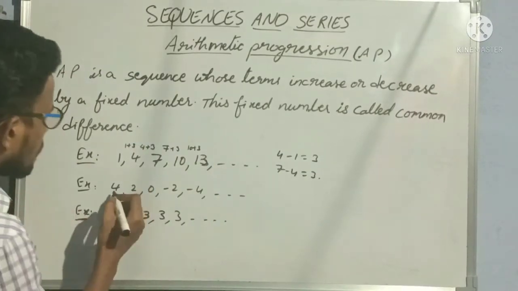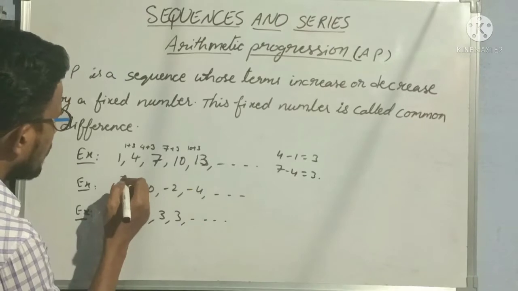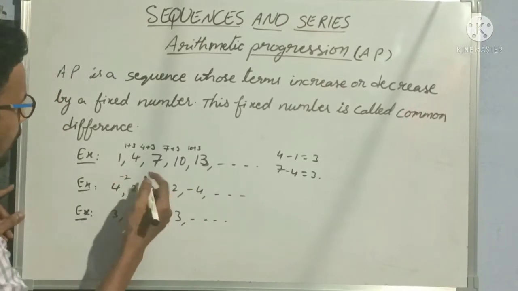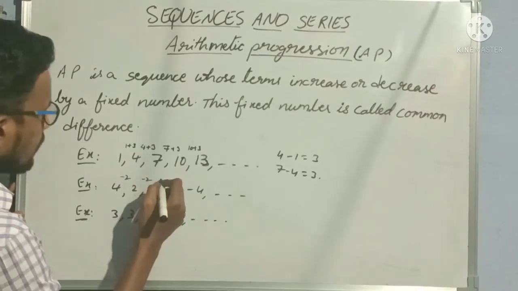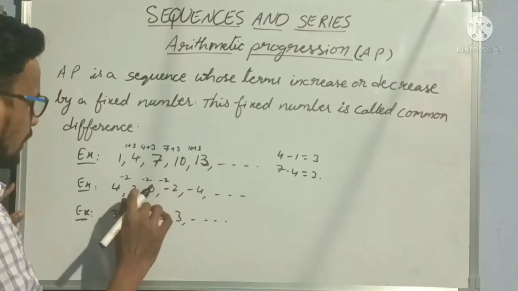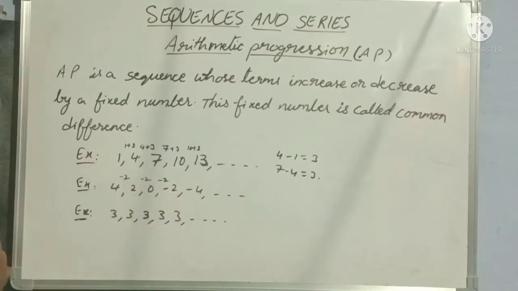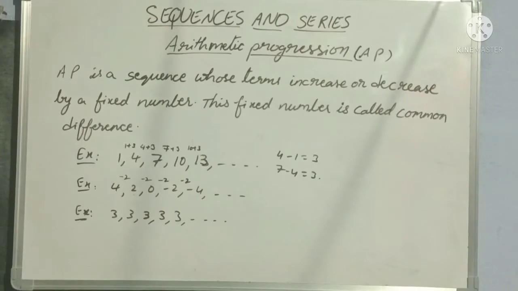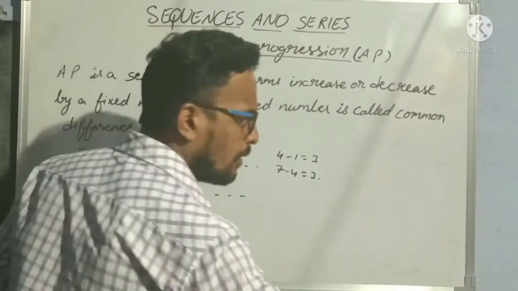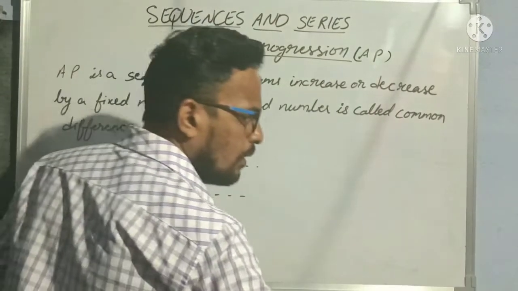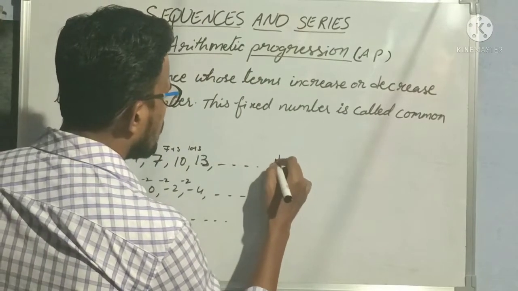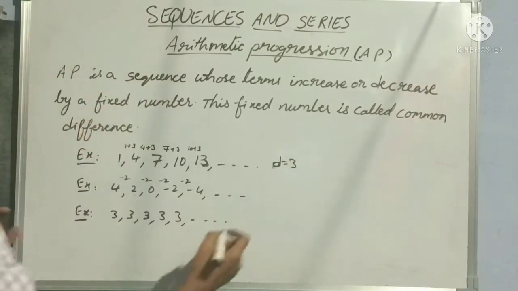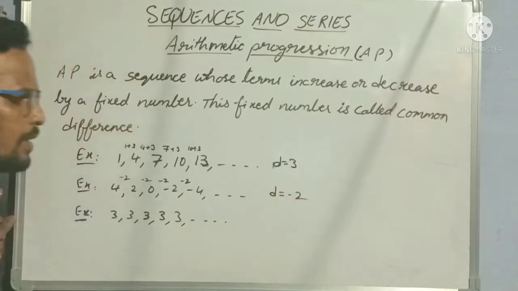Clear? Now here you see 2 minus 4 is minus 2, means if I reduce 2 from 4, then I am getting 2. If I reduce 2 from 2, I am getting 0. If I reduce 2 from 0, then I am getting minus 2. If I reduce 2 from minus 2, then I am getting minus 4. Understood? So, here my small d value in the first sequence is 3, and in the second sequence, my small d value is minus 2.